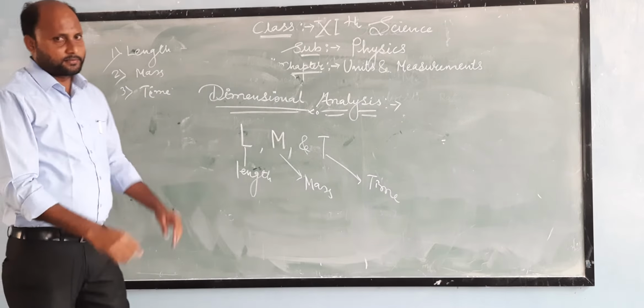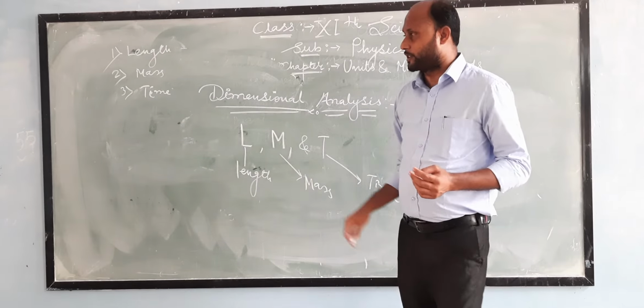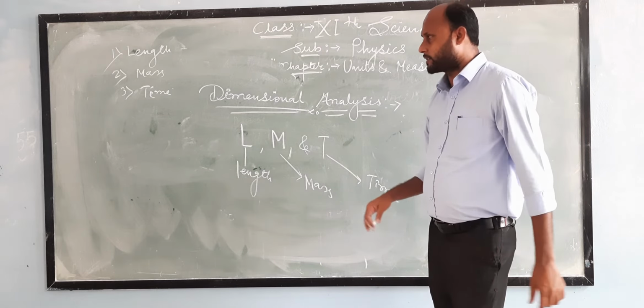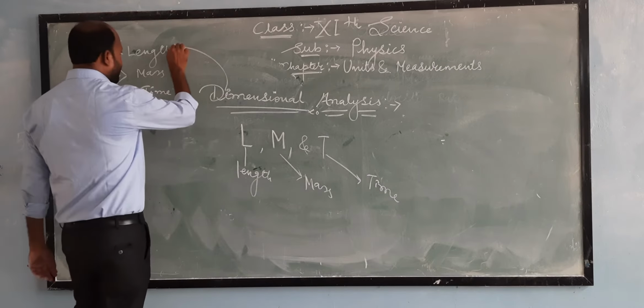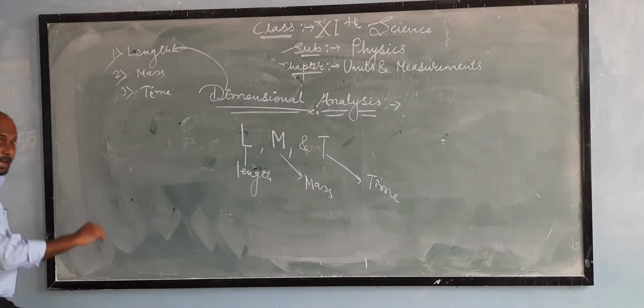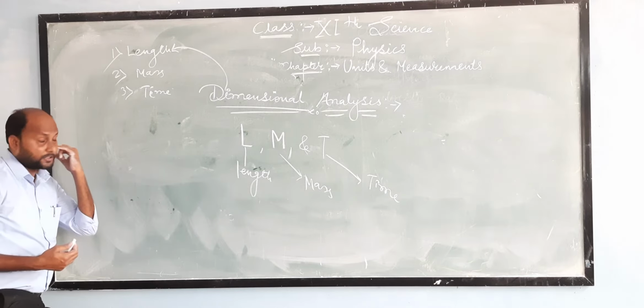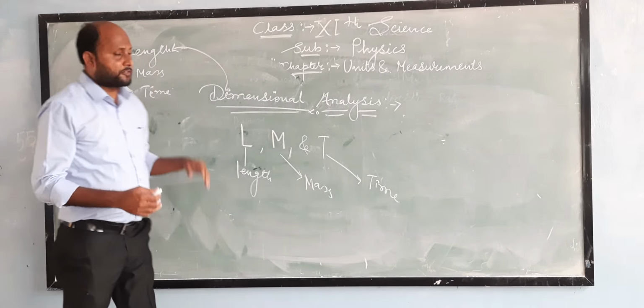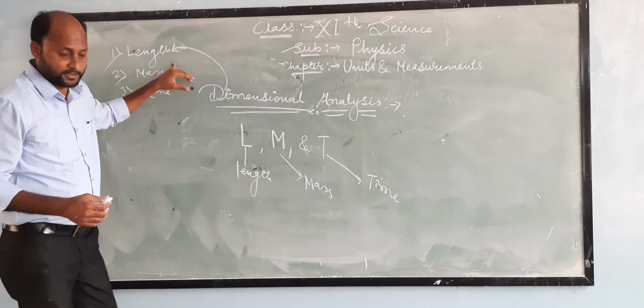Now we will take dimensional analysis of three fundamental quantities. First one is length, second one is mass, and third one is time. Now we have to find out the dimension of length. So now guys, listen here. We are going to find the dimensional analysis of length.